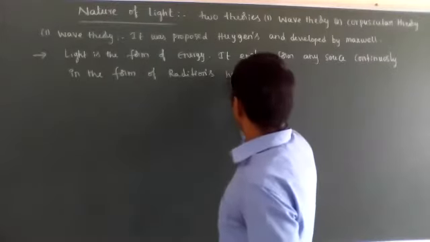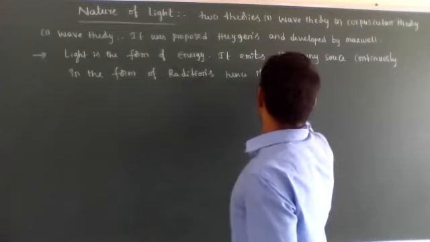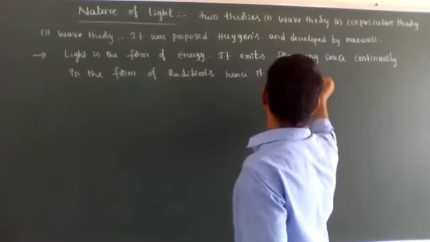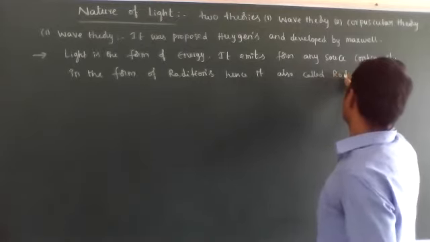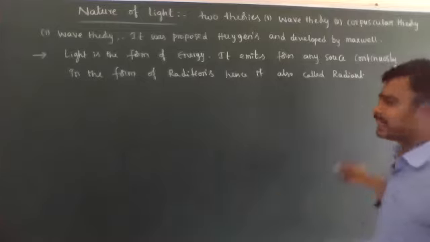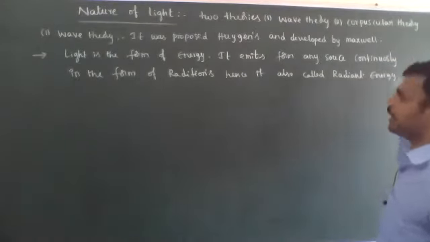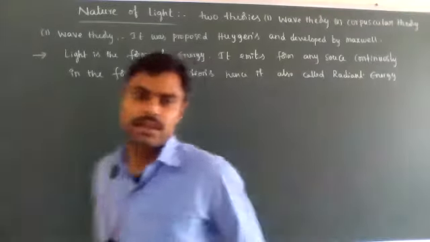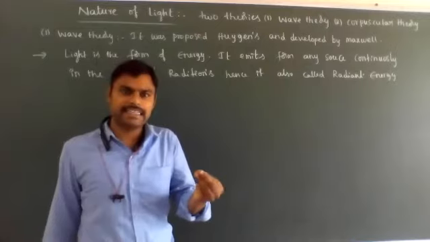Hence, it is also called radiant energy. Light energy means photo energy. Why are we calling it radiant energy?